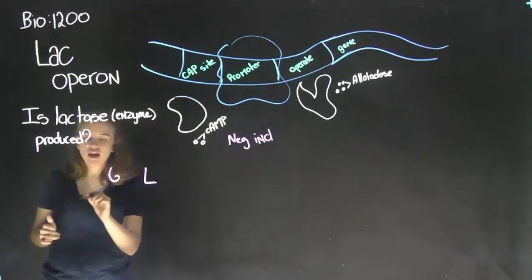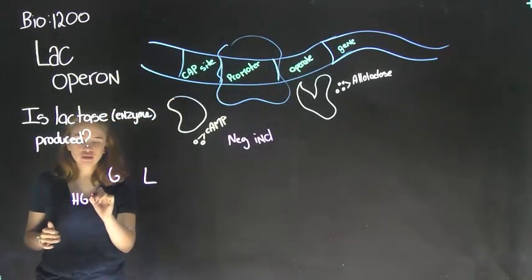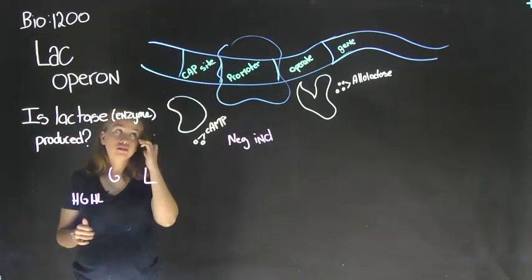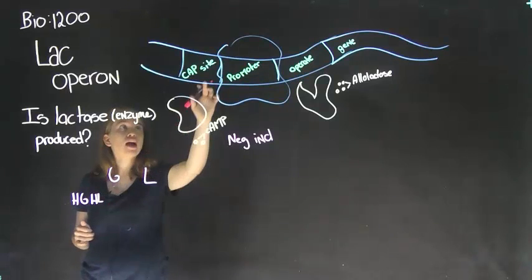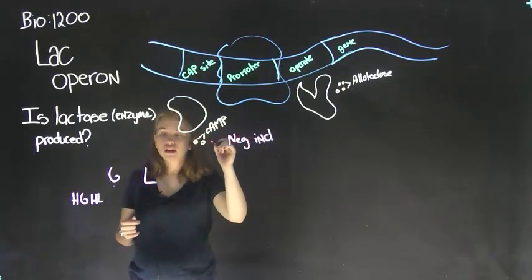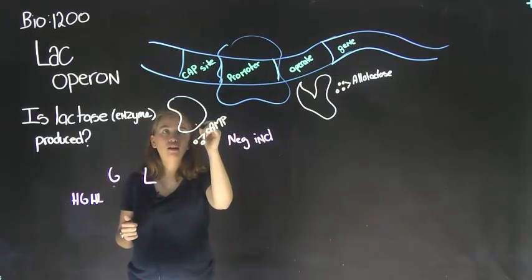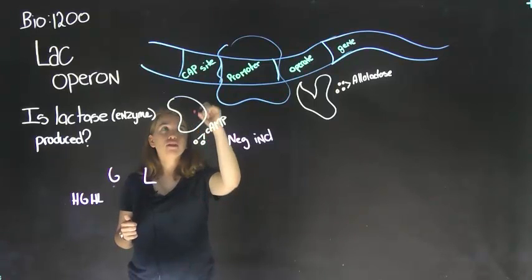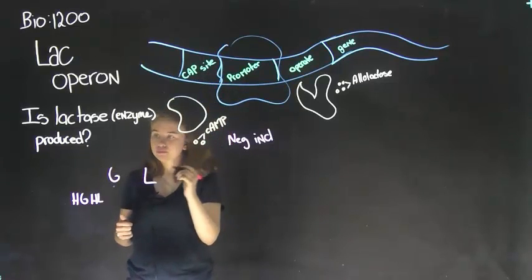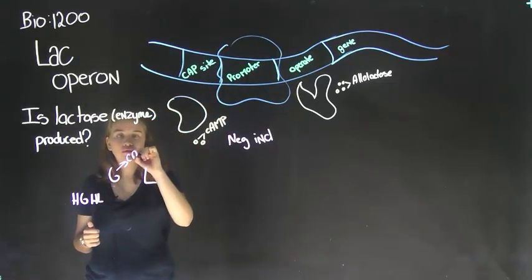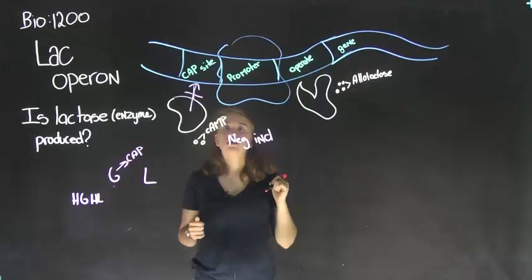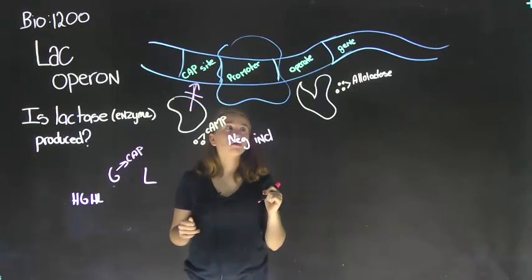So let's get into it. We have a high glucose and high lactose. So the first thing to note about this is for glucose, this will affect the CAP site. So if there's a lot of glucose, cAMP is not produced. If cAMP is not produced, it will not bind to CAP. And then these two will not bind to the CAP site. So this affects CAP. If this does not bind to the gene, transcription does not happen.